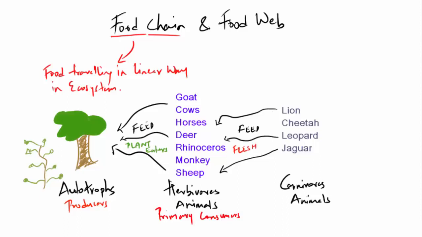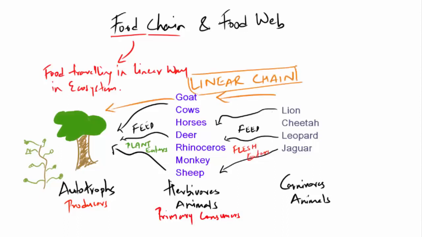Like this, if you notice, it forms a linear straight chain wherein one organism is eating another organism for food and energy. You see, the food energy is traveling from plants and trees to herbivorous animals and then to the carnivorous animals. Or in other words, the high-level organisms feed upon a single type of low-level organisms for food and energy. This is what is known as food chain. I hope this part is clear.